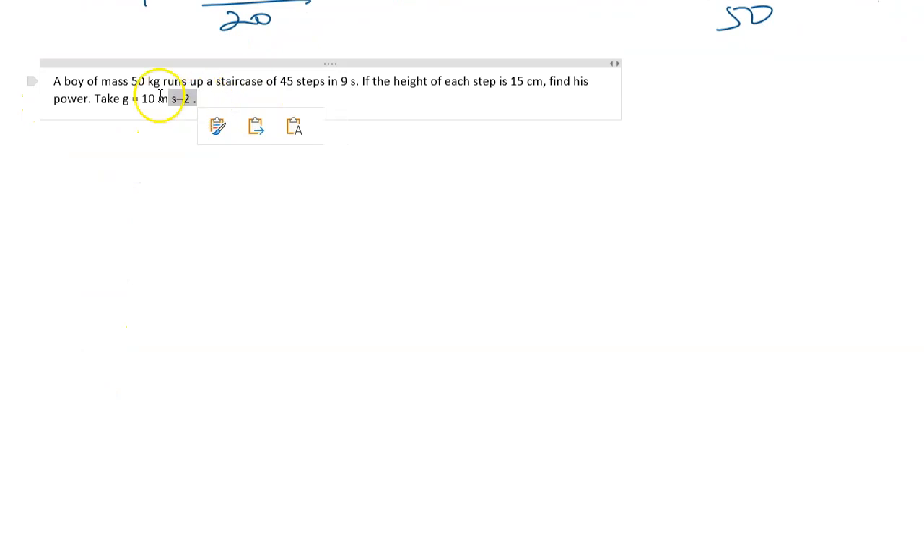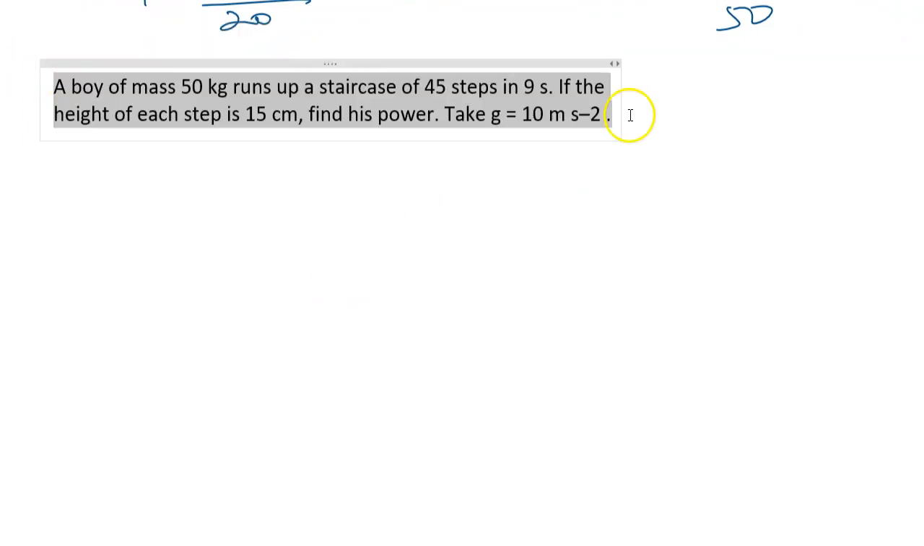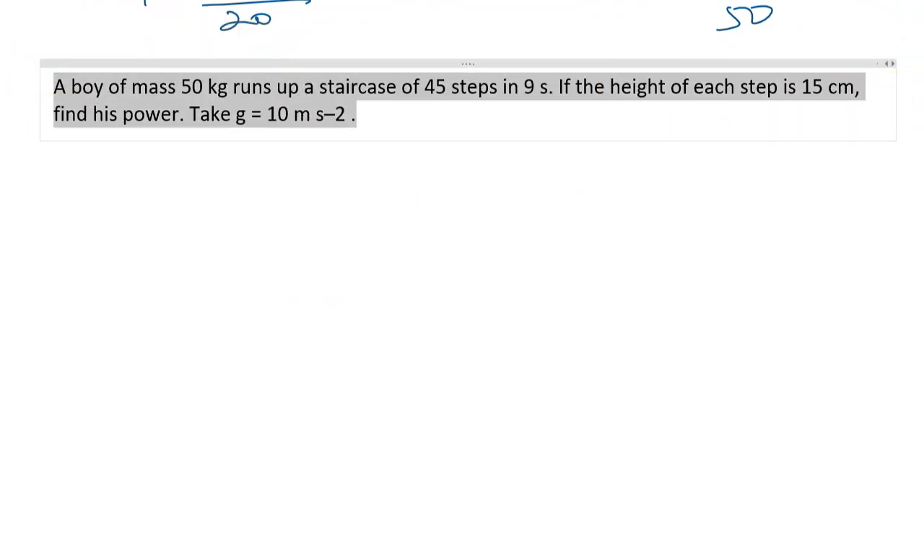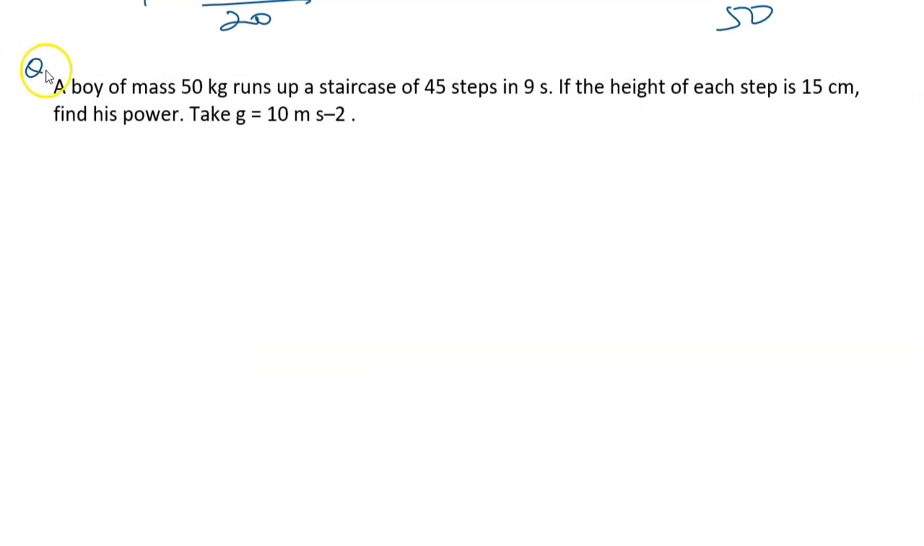So let us do another question based on power. A boy of 50 kg runs up a staircase of 45 steps in 9 seconds, and the height of each step is 15 centimeters. So like this, 45 steps were there, and each step was of height 0.15 meter. We have to convert everything into SI units, then only we can express power in watts.